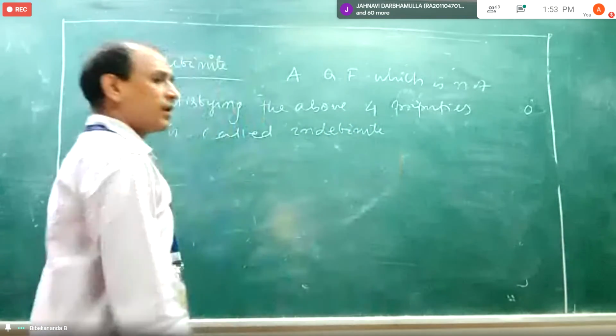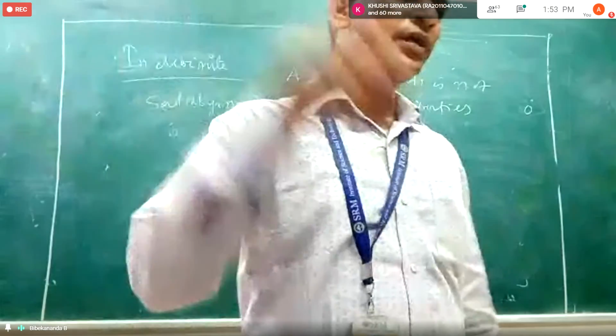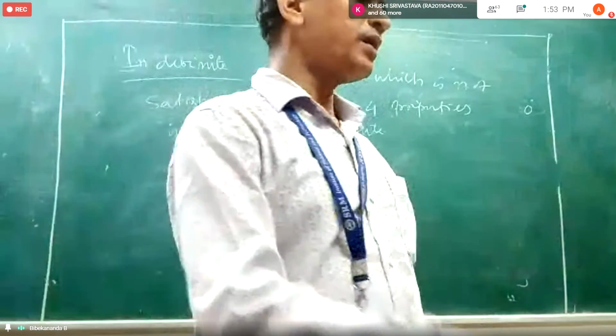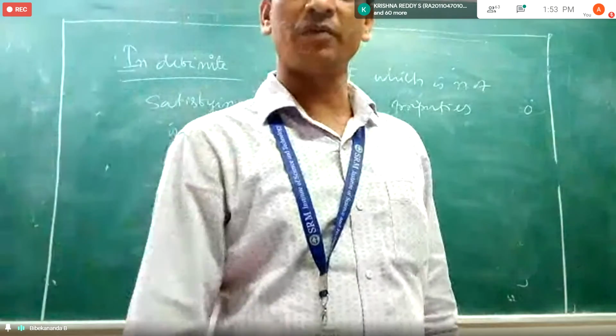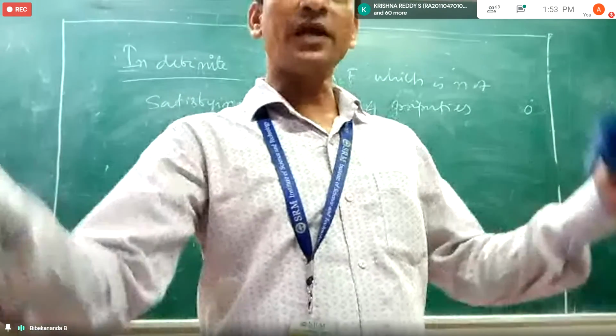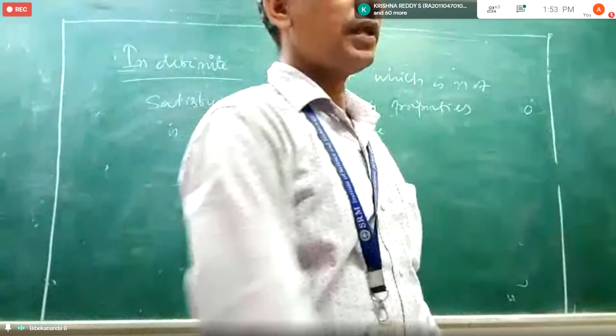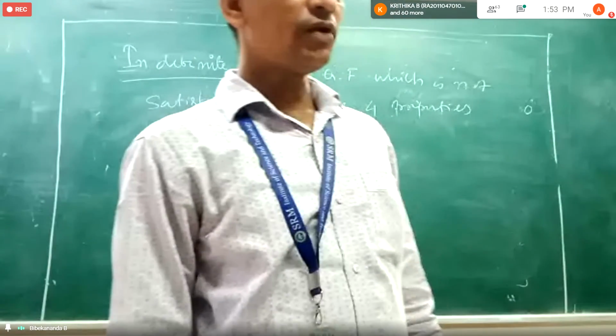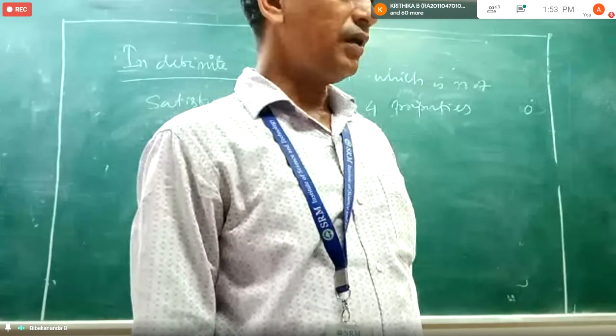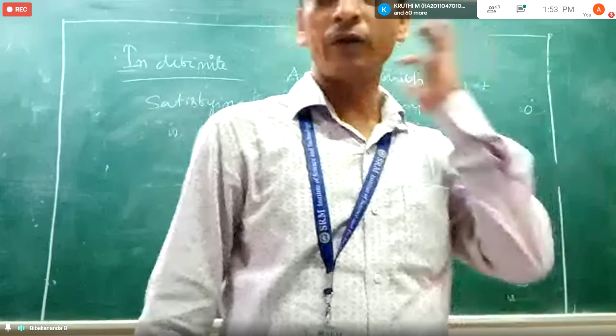That means it is neither positive definite, nor negative definite, nor negative semi-definite, nor positive semi-definite. Then we will place it under indefinite. Okay. So if you have any question, please ask me.